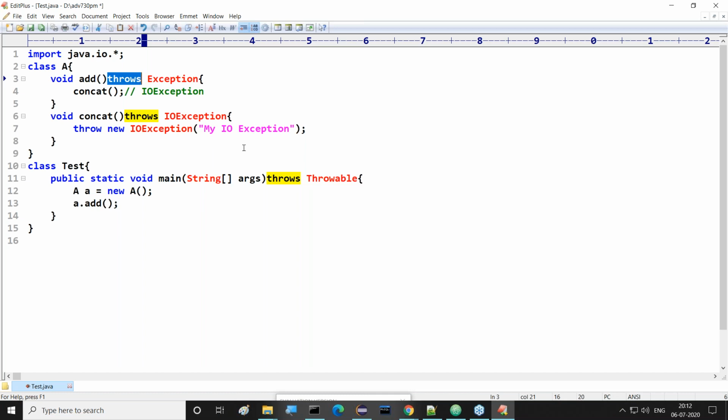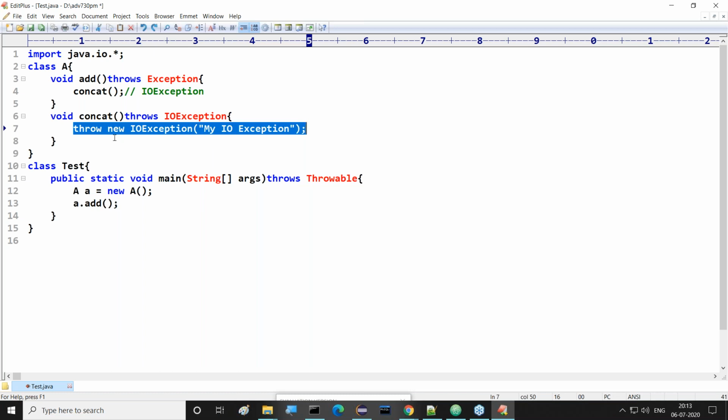If you use any method inside the present method, and it is throwing some exception with the throws keyword, that has to be handled. So how are we going to handle that? Either by using the throws keyword or by using try catch finally. The throws keyword is able to bypass the exception from the present method to the caller method of this present method. Understand my point, guys?